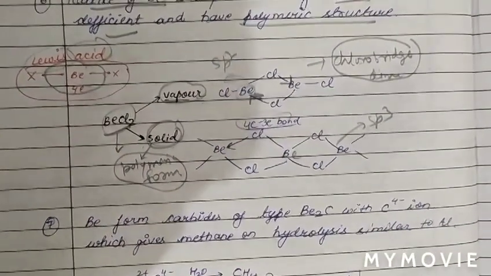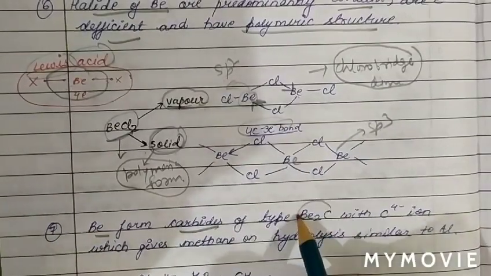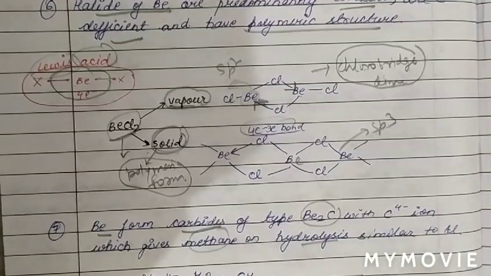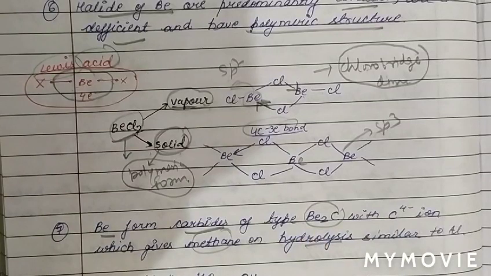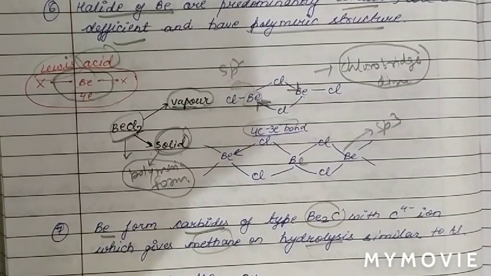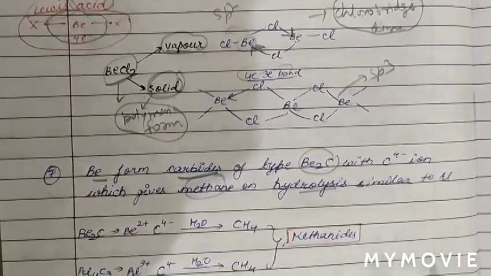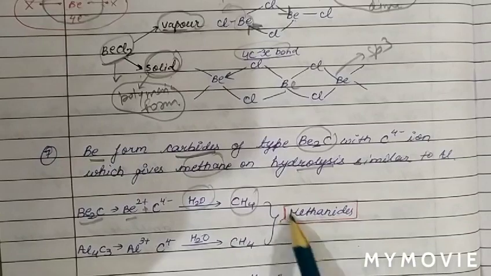And we know the carbide of beryllium. Beryllium forms carbide Be2C, which on hydrolysis gives methane gas. The reaction is basically called a methanide reaction. We have discussed carbides already. So beryllium forms carbide, while other members of this group do not form carbide. See the reaction of beryllium carbide. Beryllium carbide is basically Be2+ combined with C4-. On hydrolysis it gives methane gas. So this is called a methanide because it gives methane gas.